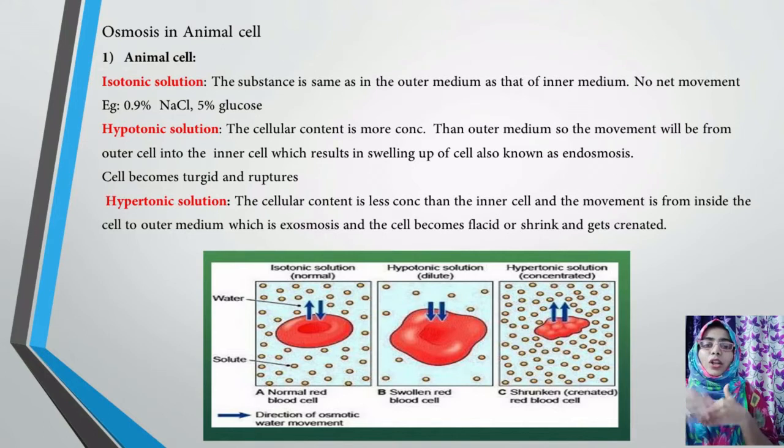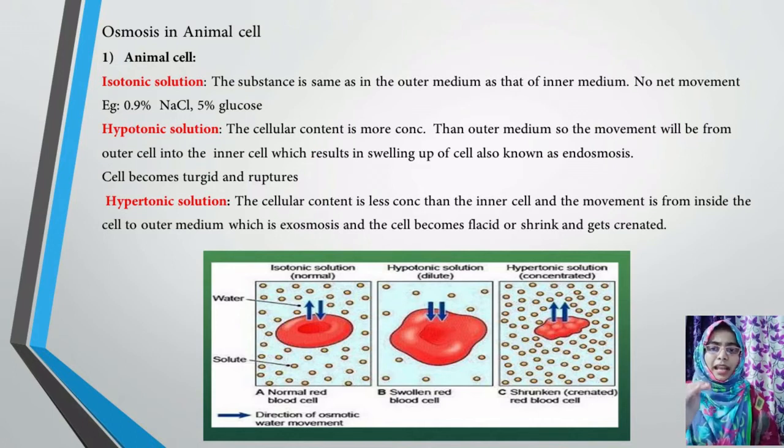What is it called? Endoosmosis. And later on, what happens? This cell becomes turgid, in the sense tight, and gets ruptured. Due to this, the cell or the body gets ruptured, or the cells become very weak, or you can say the cell dies.